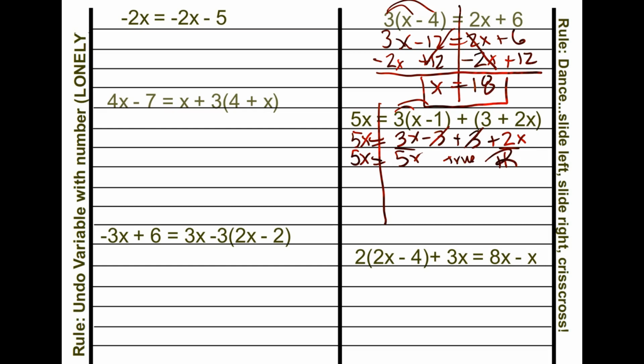But some of us are going to say, hey, they're both lonely, so let's put zeros on the end. So this is 5x plus 0, and this would be 5x, and this plus 0 right here. And then we would slide to the left, slide to the right, and notice we will crisscross everything. 0 is equal to 0. All real numbers or identity.